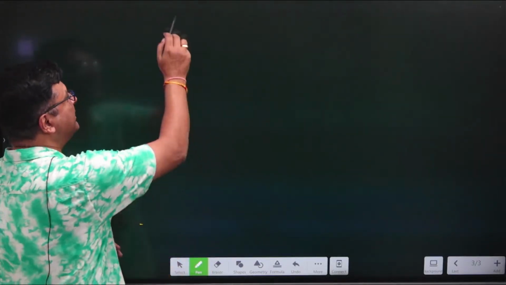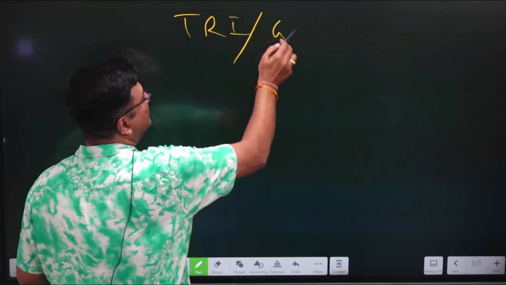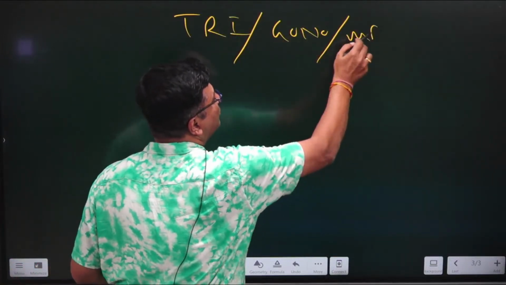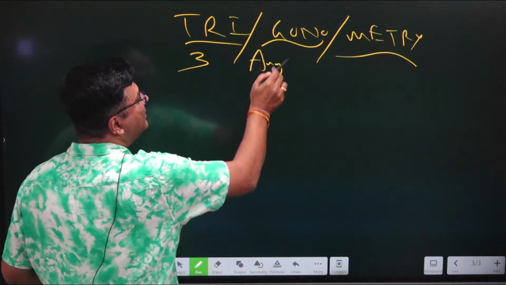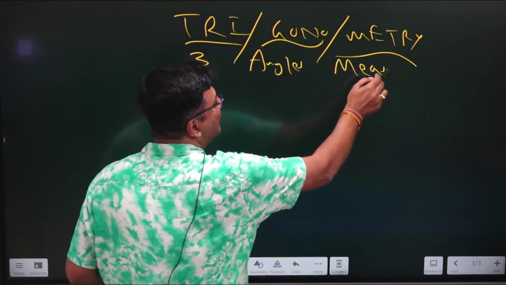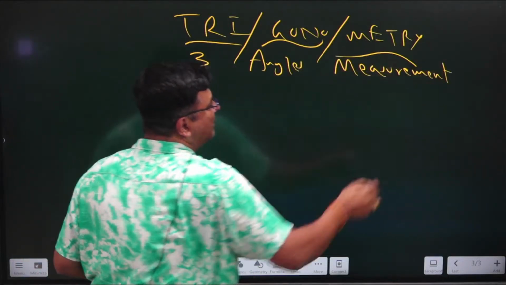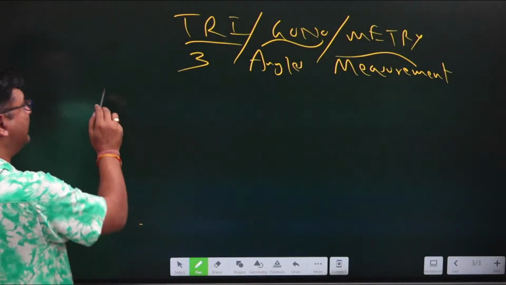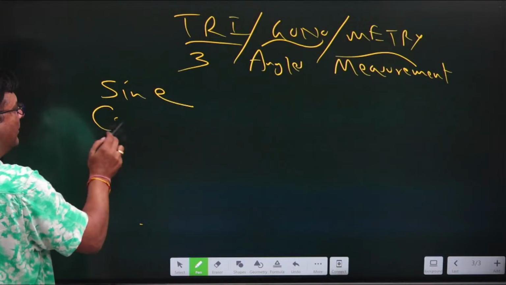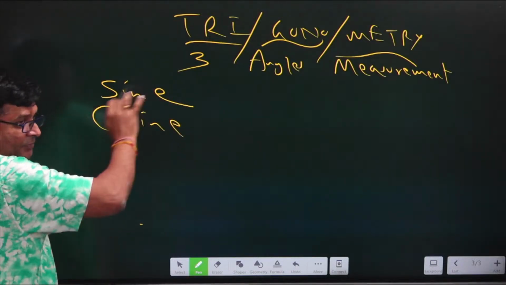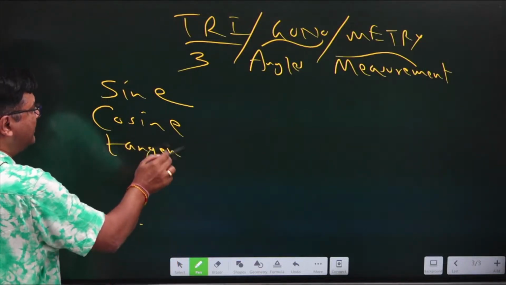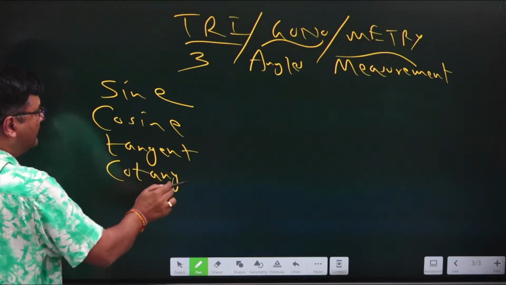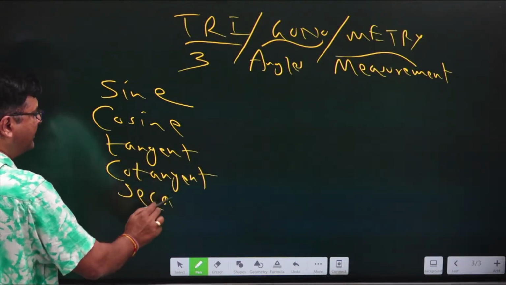So first of all, let's start with the very crux. You have studied in 10th class trigonometry. That means you are going to deal with the meaning of tri is 3, gono is angles, metry is measurement. And the basic trigonometric ratios which I think you should be knowing are the 6 ones: sine, cosine. These are the full forms, not the abbreviated forms. Sine, cosine, then comes tangent, then cotangent, then secant, and then cosecant.